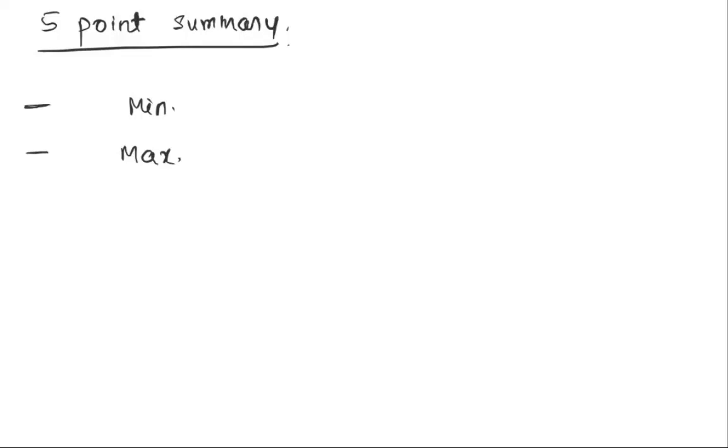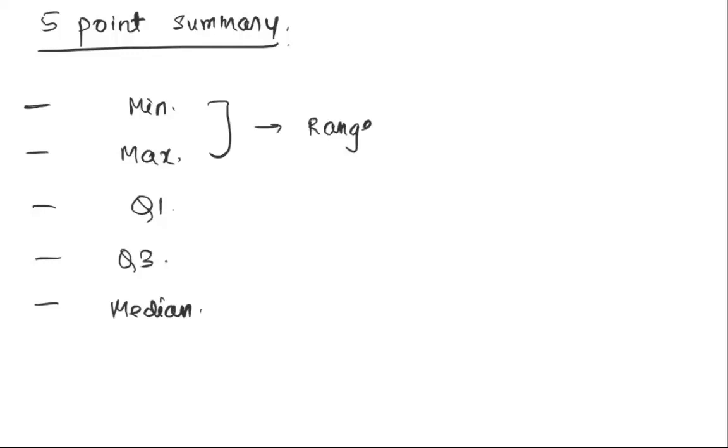All right, you got your min value, your max value, your Q1 value, your Q3 value, and your median value. We've already read about what these are. The min and the max we already know. Both of these can be used to immediately find the range. The Q1 and the Q3 values can be immediately used to find the IQR, the interquartile range. Q1 is the lower quartile and Q3 is the upper quartile. Median in itself is a central tendency measure.